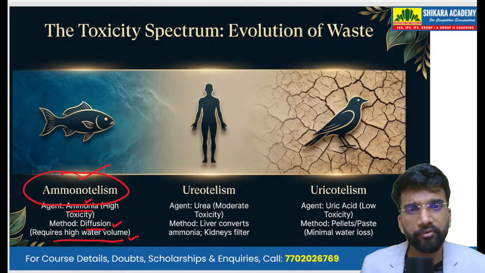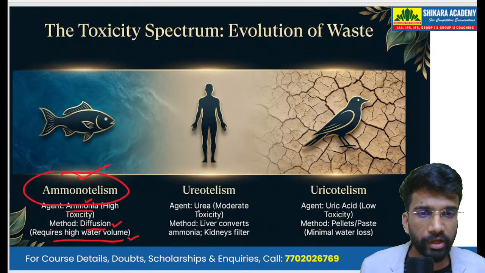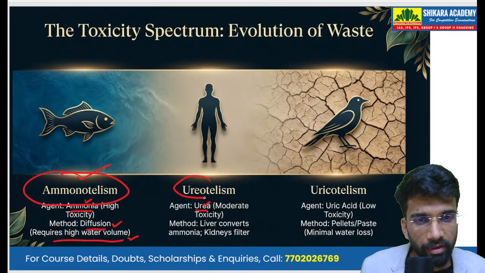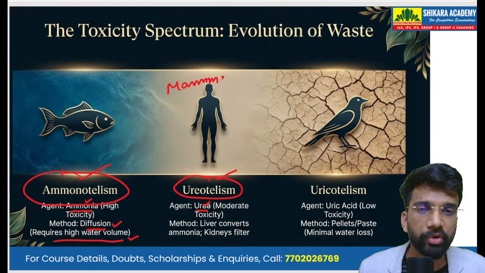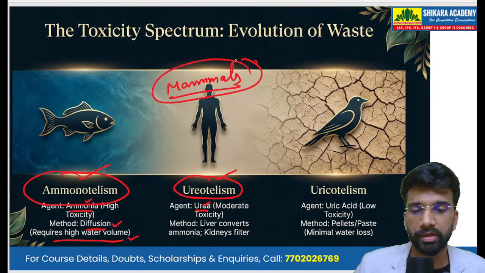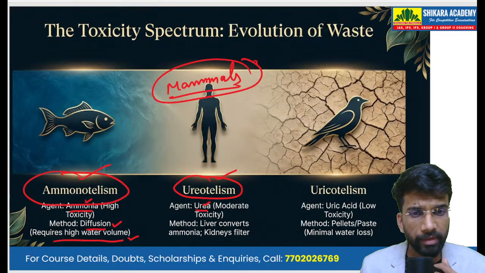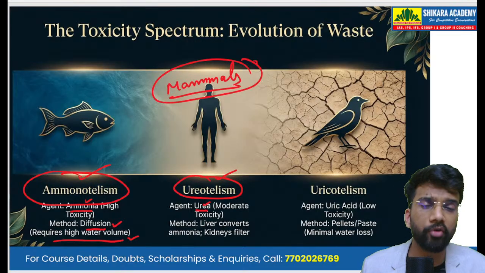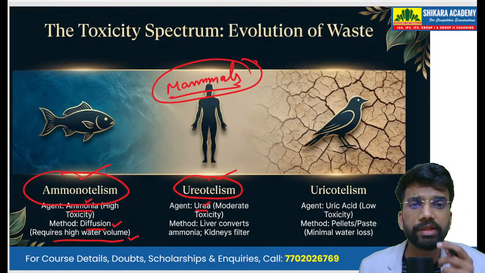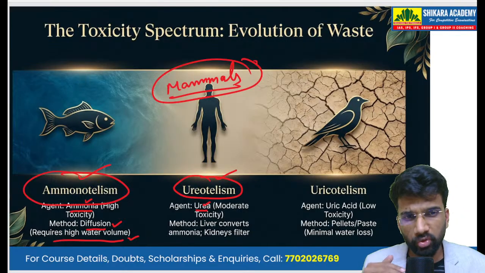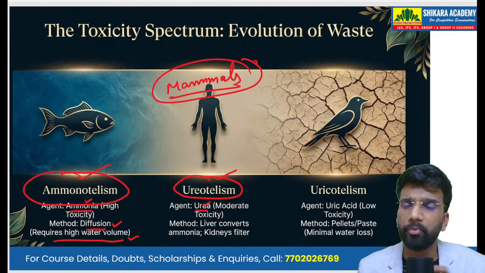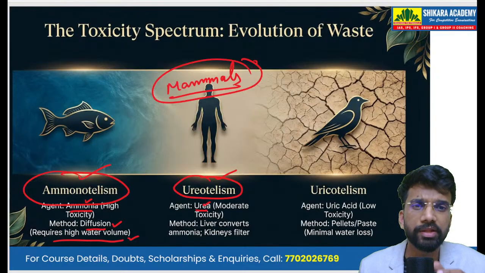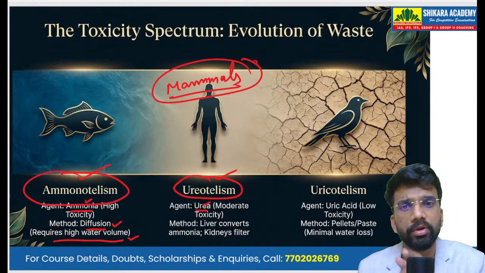Then the second type of waste product is urea. And this is ureotelism, which is mainly in the mammals. So this is observed in mammals, including humans. In mammals, including humans, the main metabolic waste that they have to dump off, or remove from the body, is urea. And urea, even though it is toxic, is somewhat less toxic as compared to ammonia. So its toxicity is moderate in relation to ammonia.